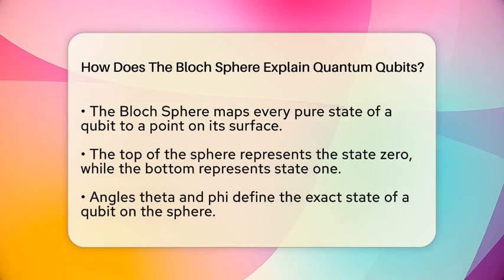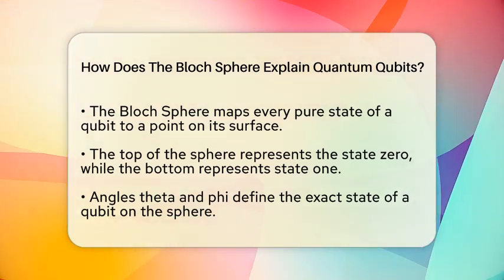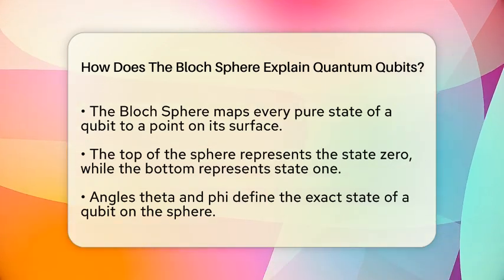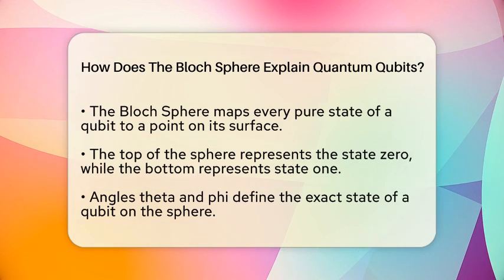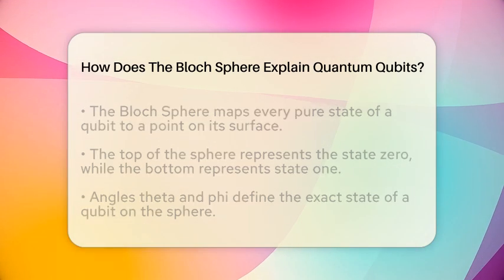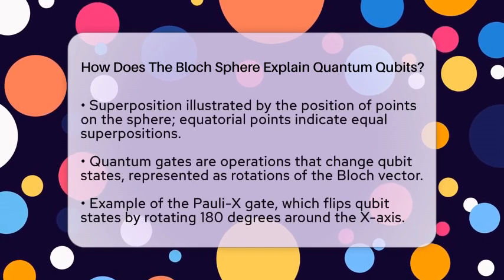Now, let's talk about superposition. The position of a point on the sphere shows how much the qubit is in state 0 versus state 1. Points along the equator represent equal superpositions of both states. This visualization helps us grasp the richer information space that qubits offer compared to classical bits.